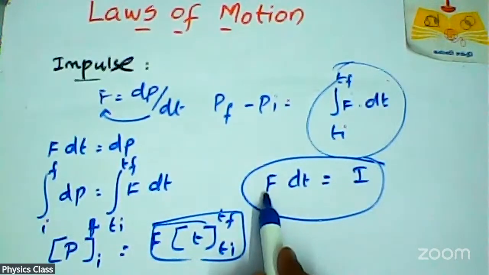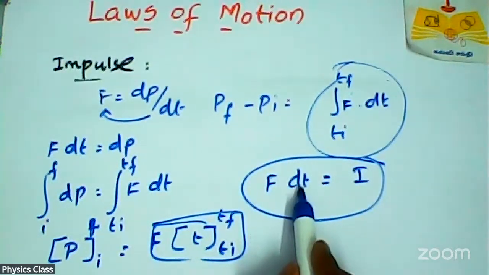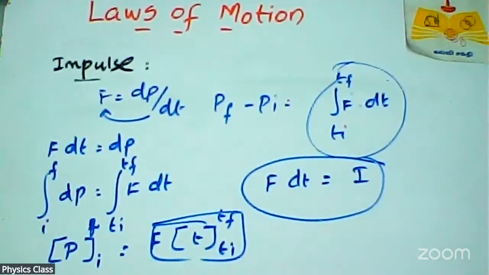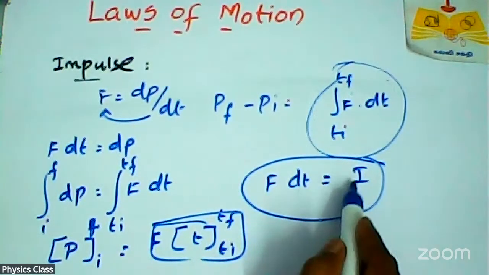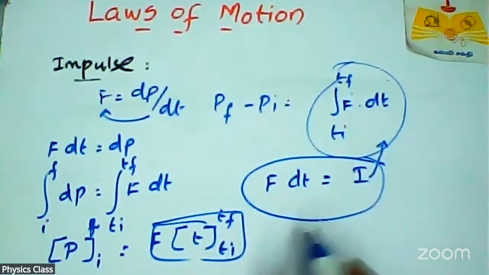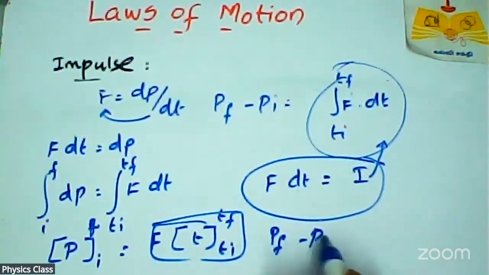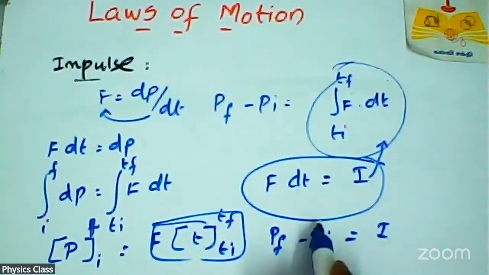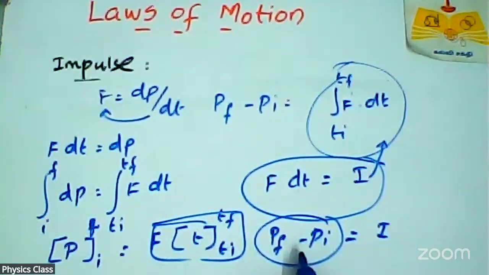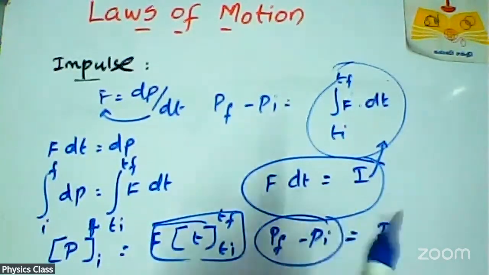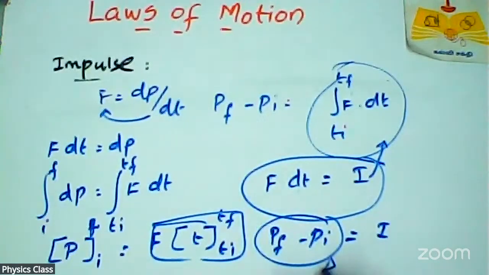A very large force acting for a short duration of time gives impulse. So you can put I here. So pf minus pi means change in momentum, final minus initial. So change in momentum, del p, equals I.